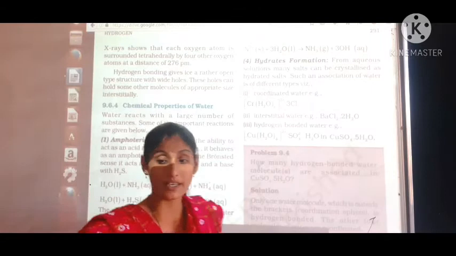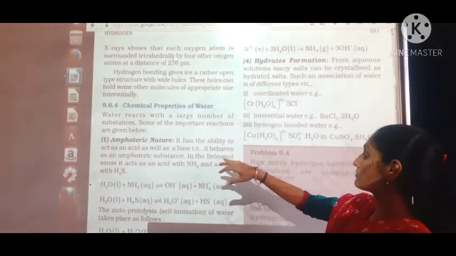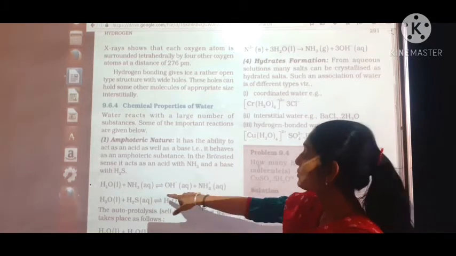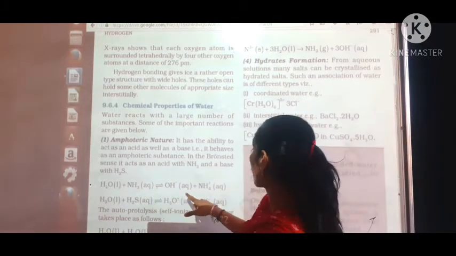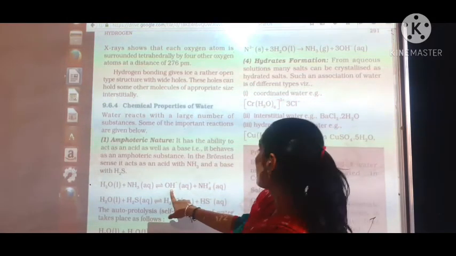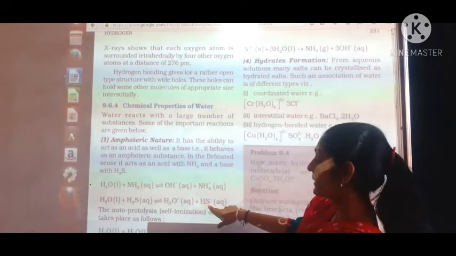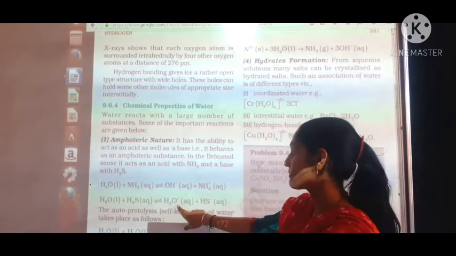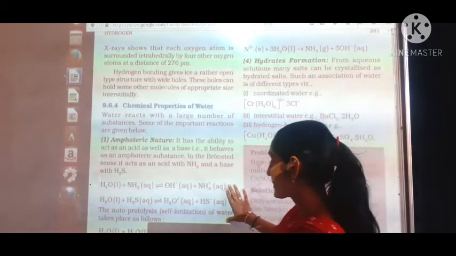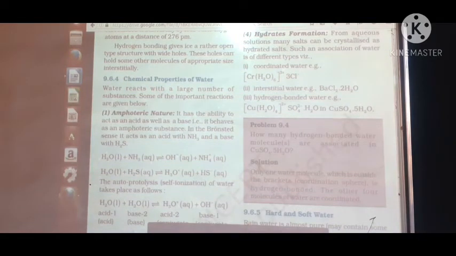So it is known as a particular amphoteric substance. When we talk about Bronsted acids, it acts as an acid and reacts with NH3 to form NH4 plus ion as well as hydroxide ion. And with hydrogen sulfide, it forms hydrogen sulfide ion along with hydronium ion. Self-ionization of water takes place between two water molecules, and that is known as the autoprotolysis process.